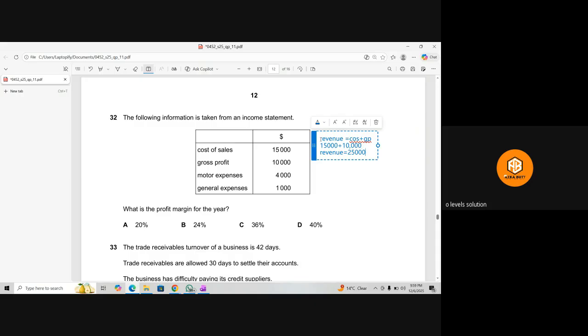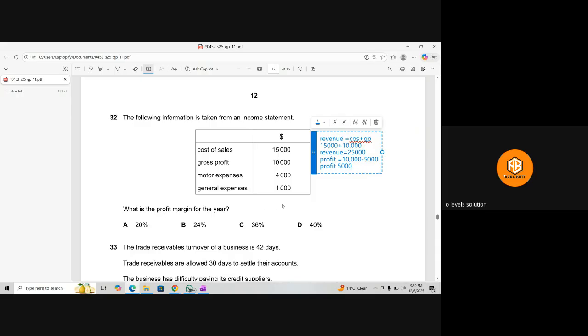Then we need to find out the profit. So profit is equal to 10,000, which we know is the GP, minus expenses. If you see, general expenses 1,000, motor expense 4,000, total 5,000. So it means that the profit is 5,000. We need to find out the profit margin, meaning what is the profit percentage according to the sales.